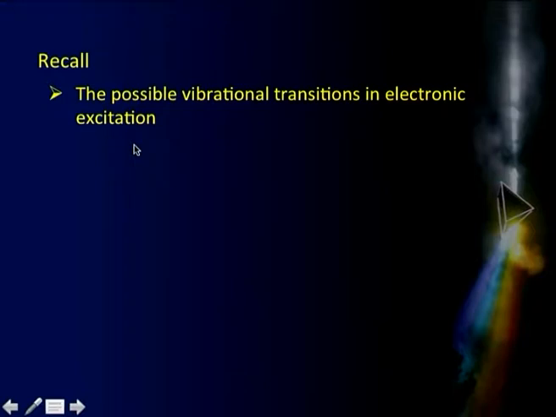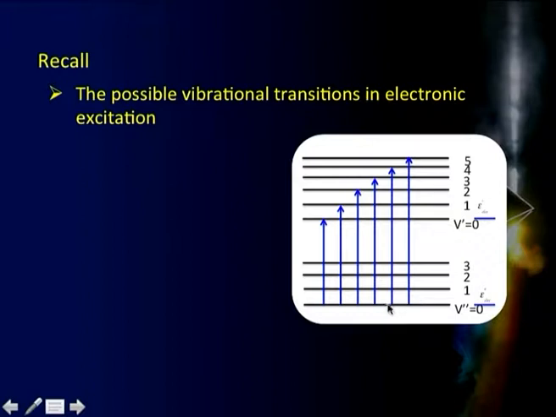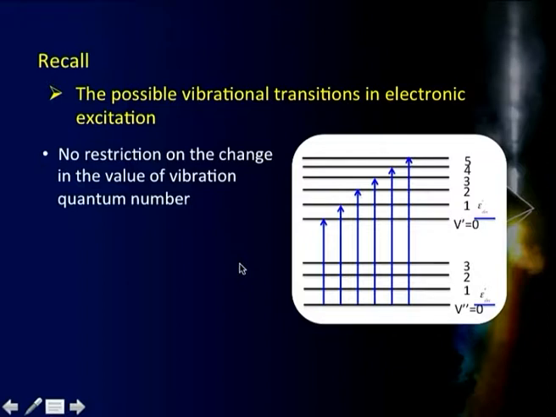Okay. Now, let us go a little further and recall from our previous session, we saw that the possible vibrational transitions in electronic states are like this. That means, this is my electronic ground state and there are the corresponding vibration energy levels there. This is my electronic excited state and the corresponding vibration energy levels here. And we find that as per the selection rule, there is no restriction on any change in the delta V value.